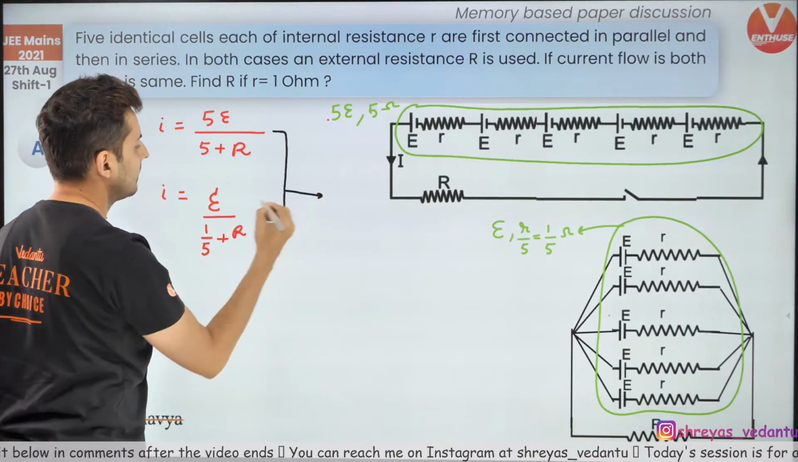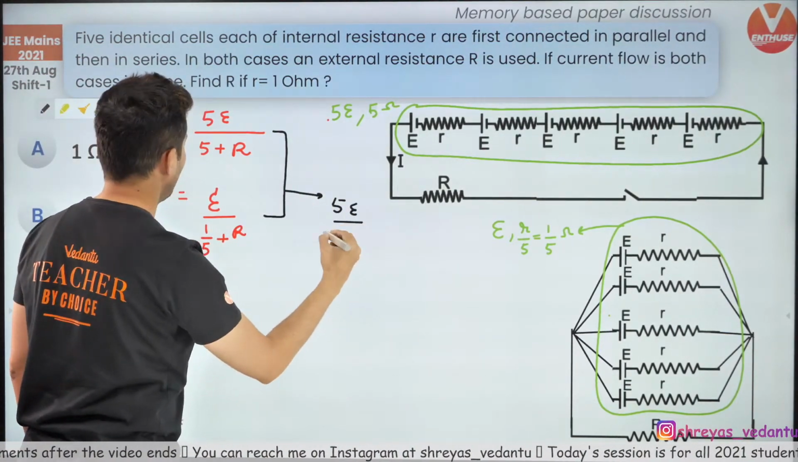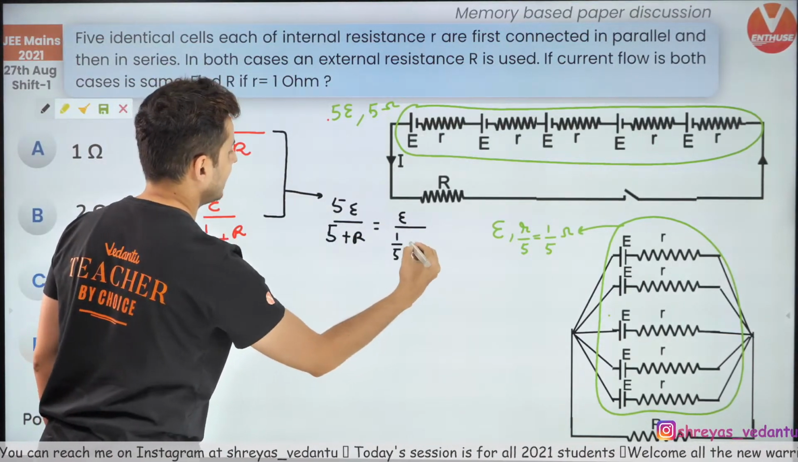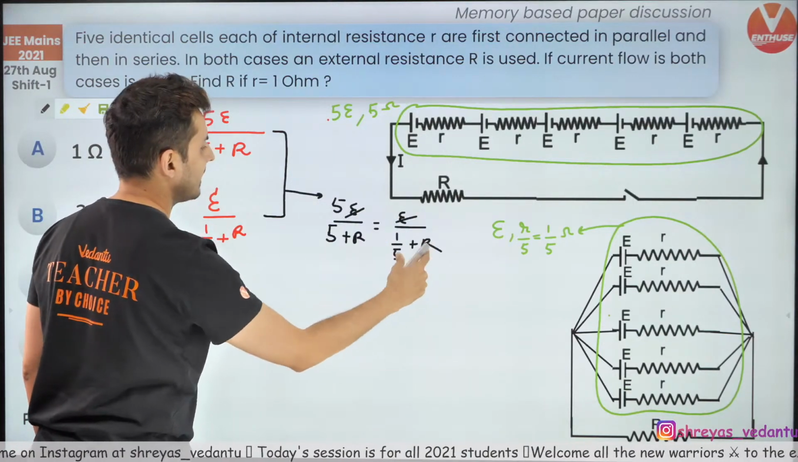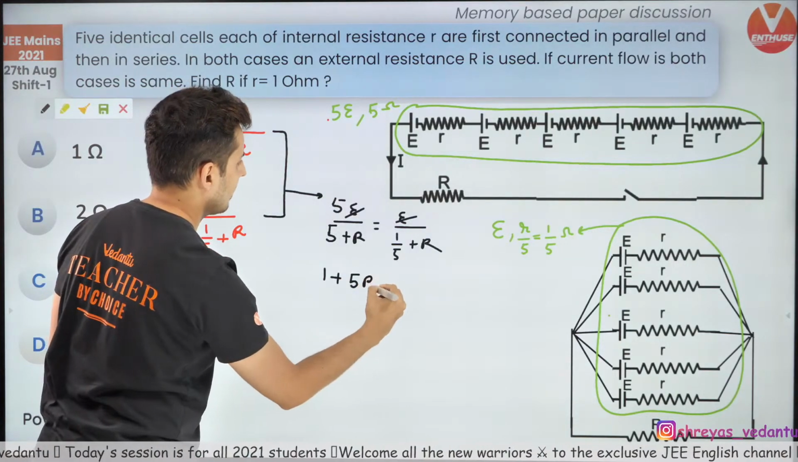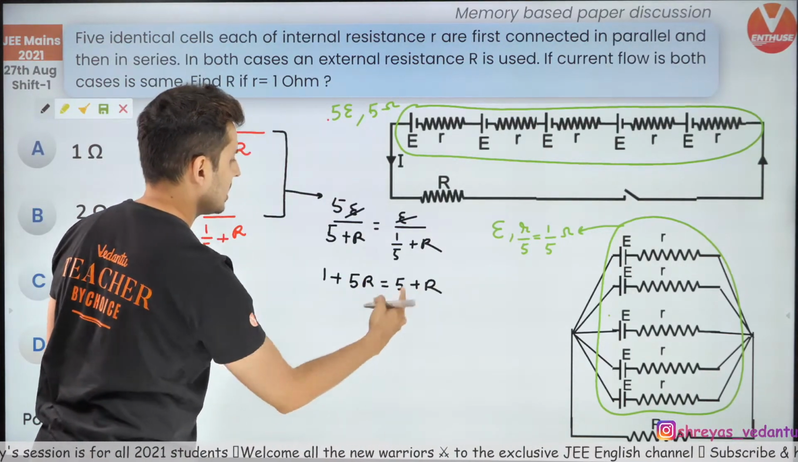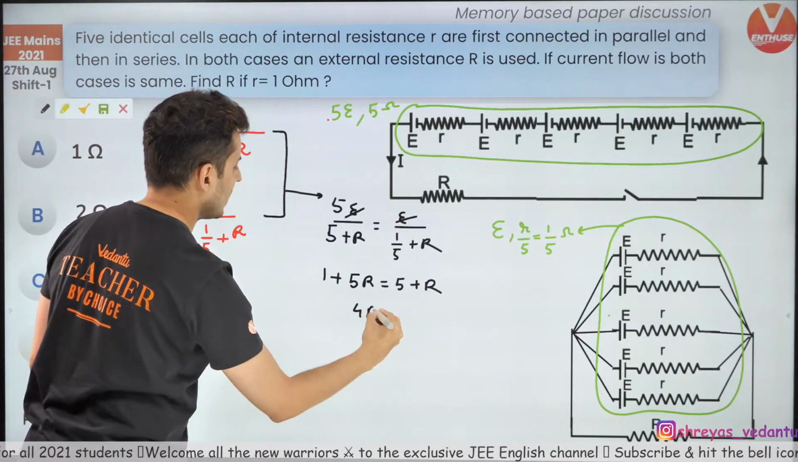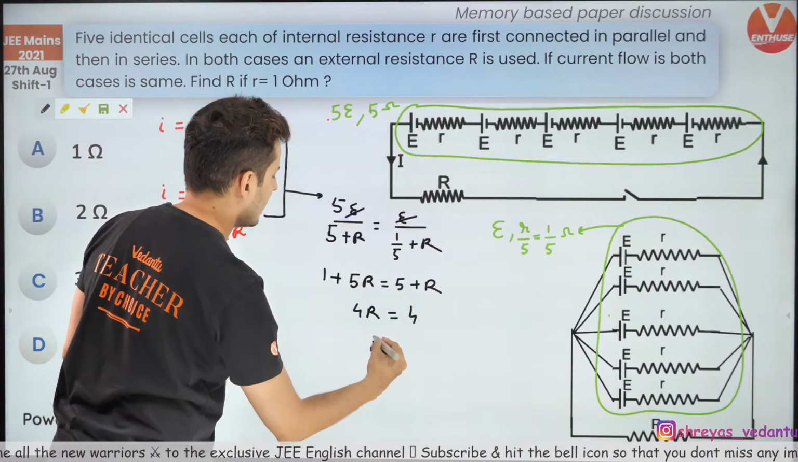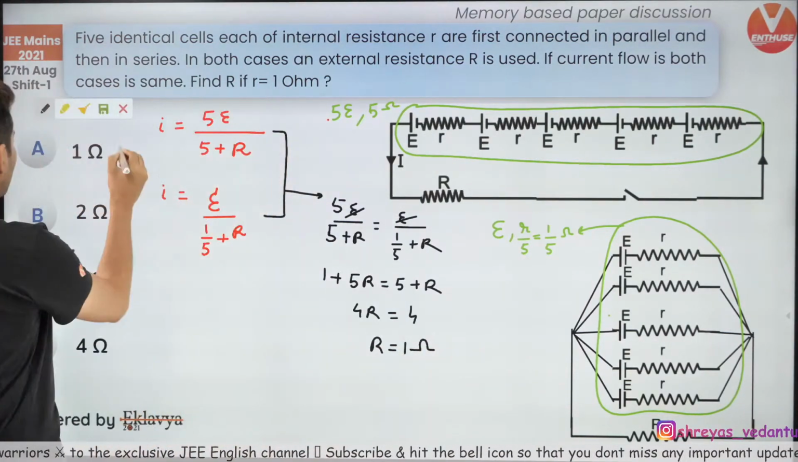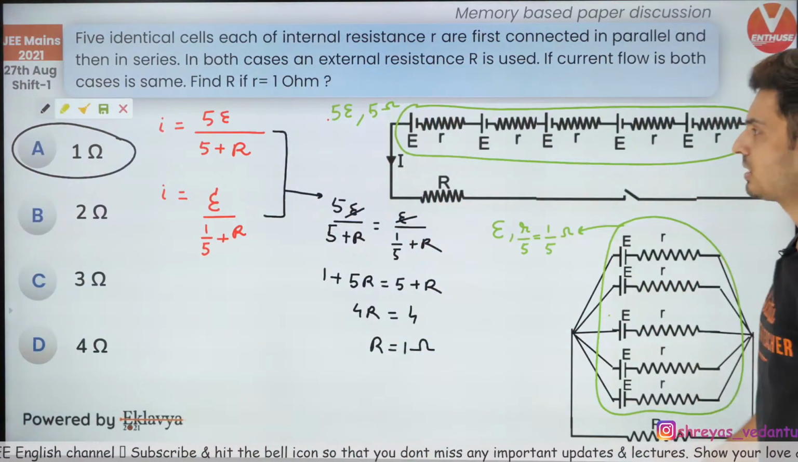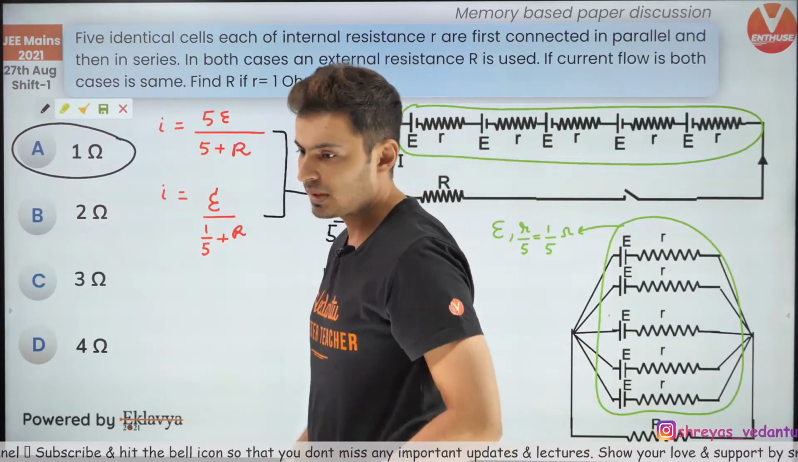So equating both, I get 5E divided by (5 plus R) is equal to E divided by (1/5 plus R). Now this E and this E will get cancelled. Cross multiply, and you will see 1 plus 5R is equal to 5 plus R. Taking R over here, you get 4R, and taking 1 over there, you get 4. Therefore R is equal to 1 ohm. This is according to this data. If something else was given, obviously the answer could change, but this is how the question looks. Yep, it is 1 ohm.